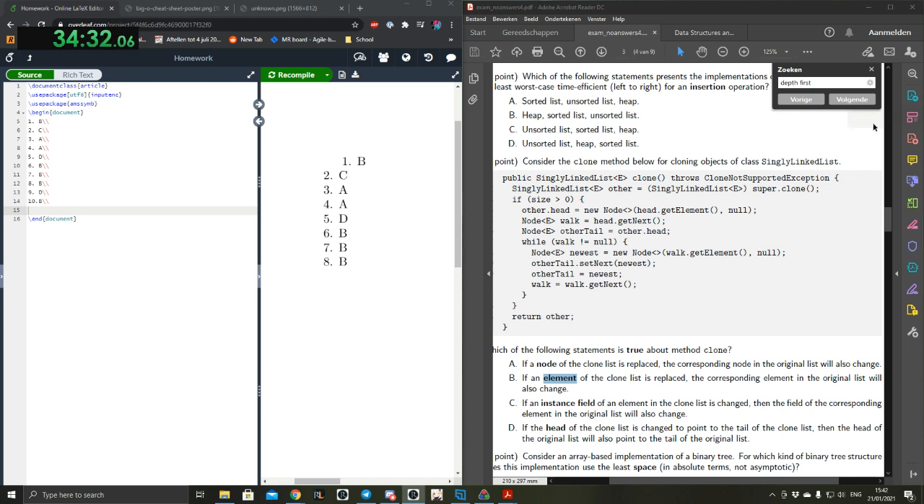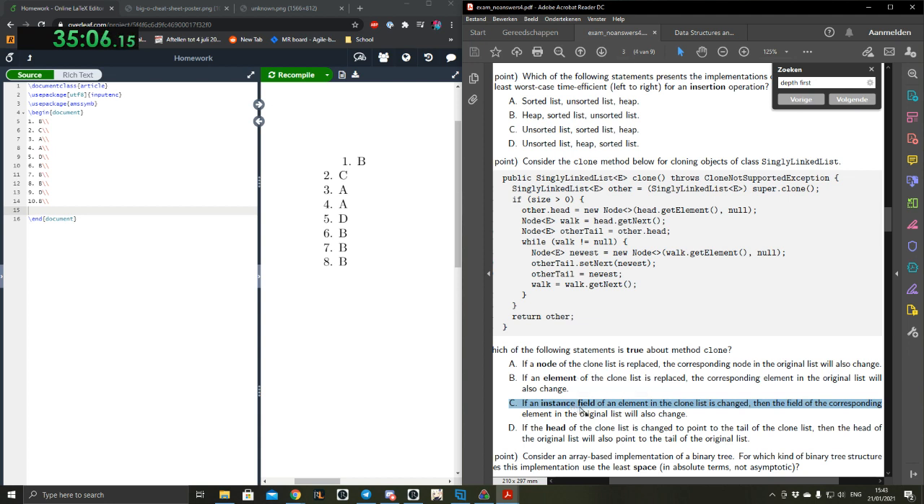Yeah, I mean, we know they are cloned by super.clone. It probably makes sense because the singly linked list inherits from something else, and those instance fields are getting cloned by super.clone. However, once this is done, in the clone list, if you change one of the instance fields, they will not be the same. No, it's asking about the instance fields of the elements, which means that the elements are objects. Oh, true. I see.